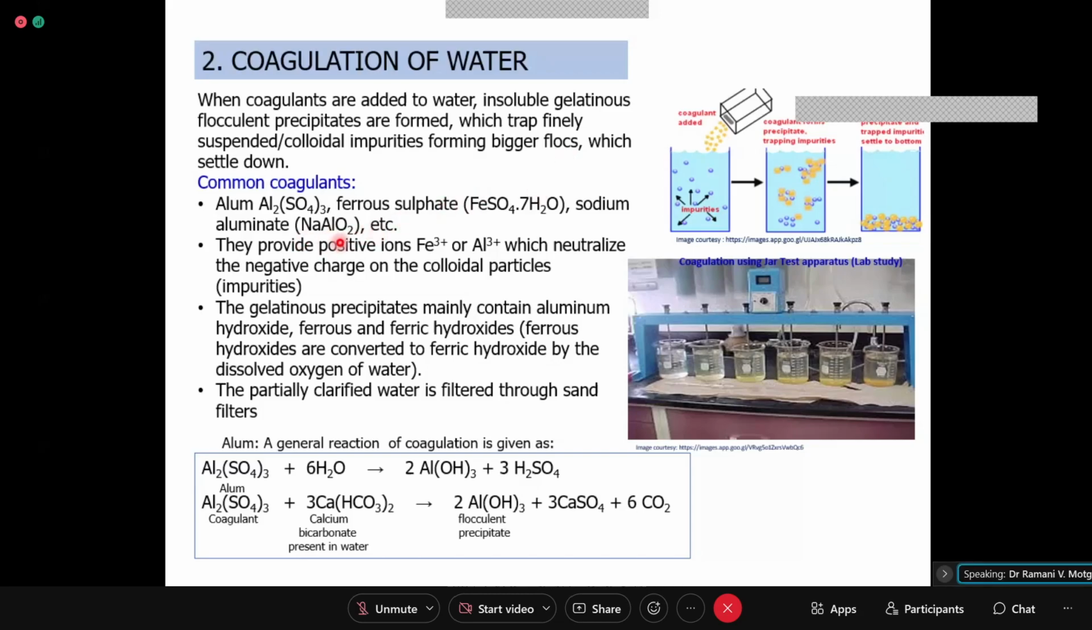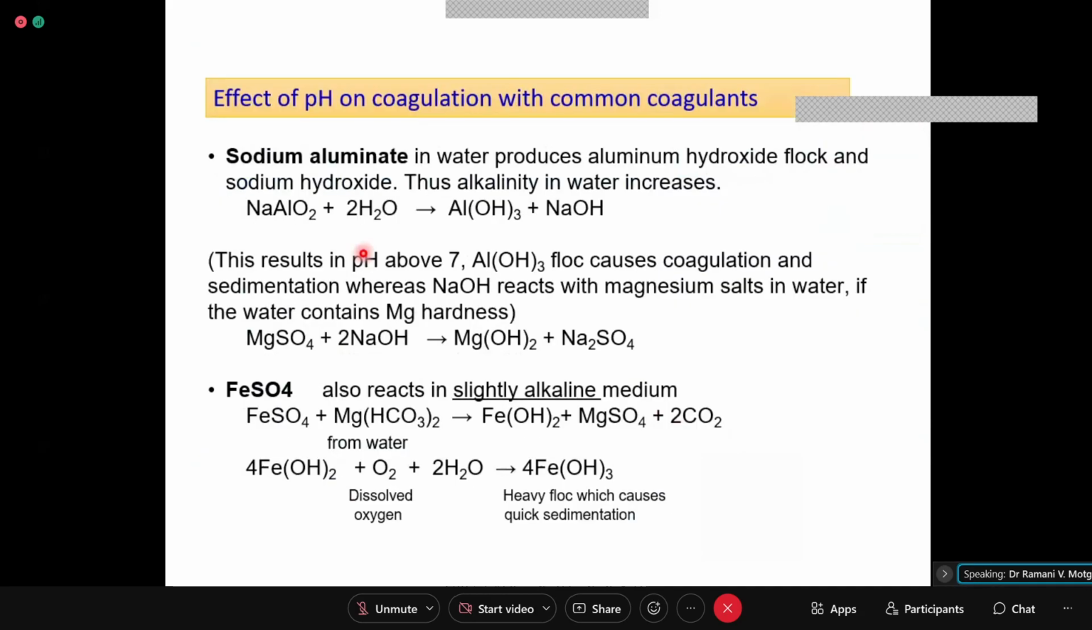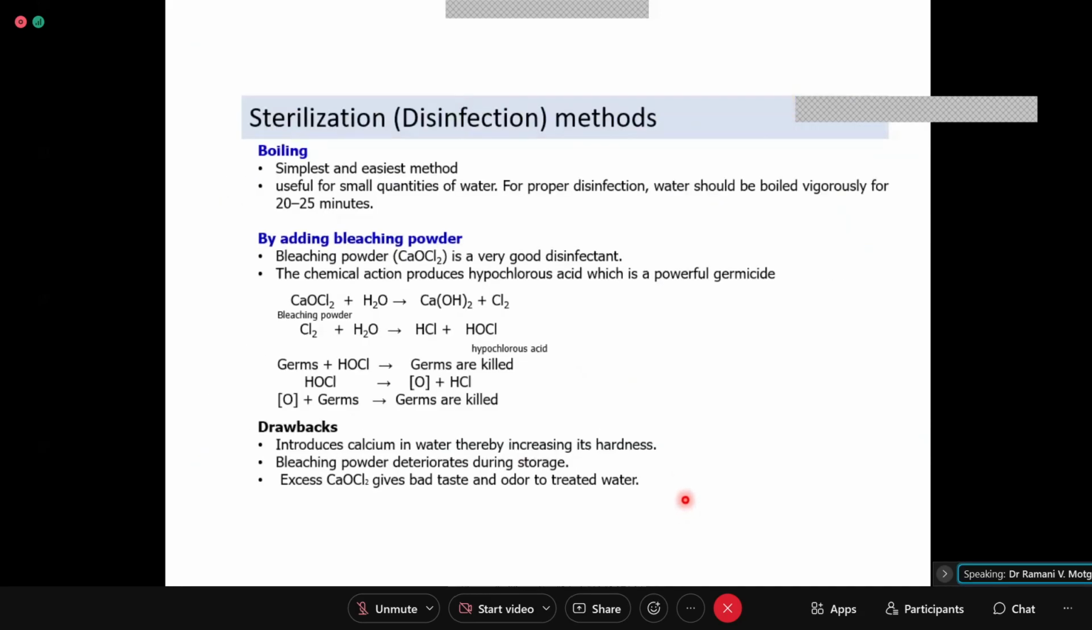FeSO4 plus NaAlO2. So if a combination in proper proportion is used, the pH of water will not change and it will remain neutral. Okay, then coming to sterilization or disinfection.